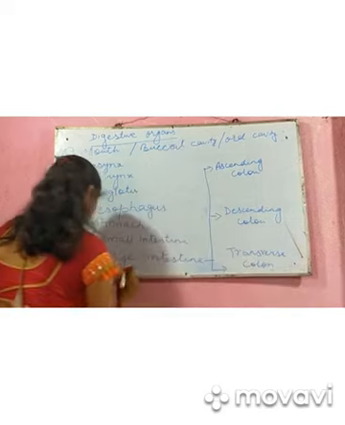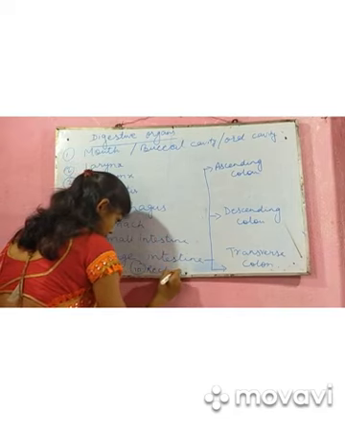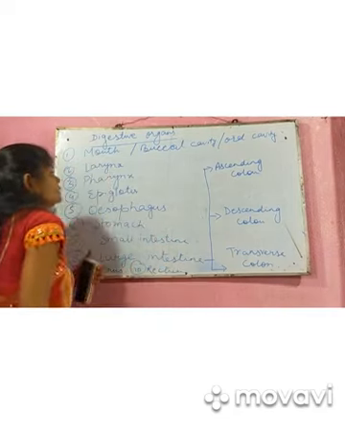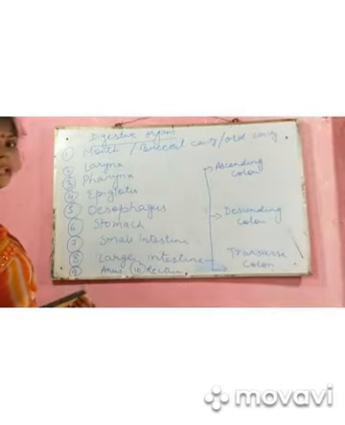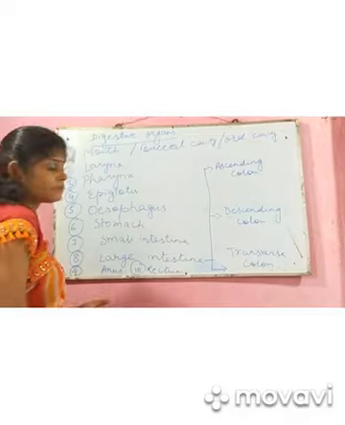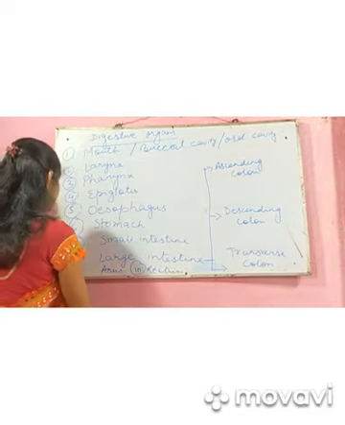One thing I skipped over here is the rectum part. So these are the organs which are associated with digestion. Please note it down in your notebook.